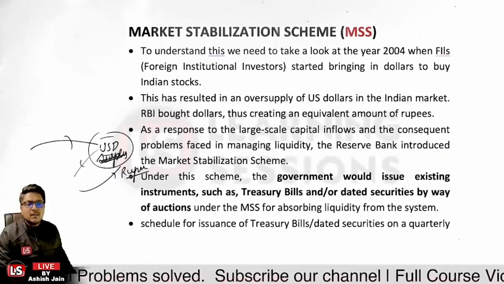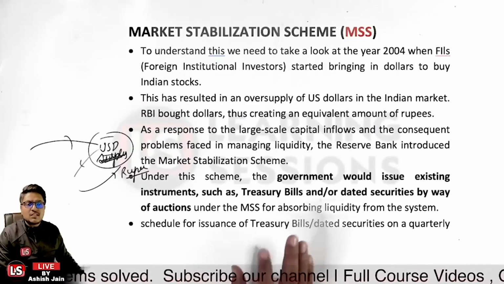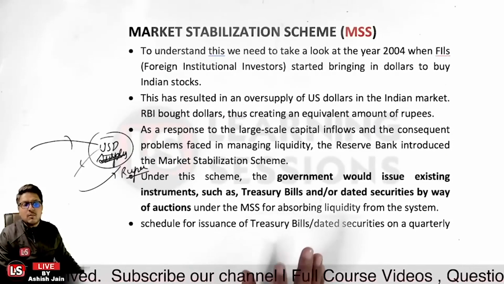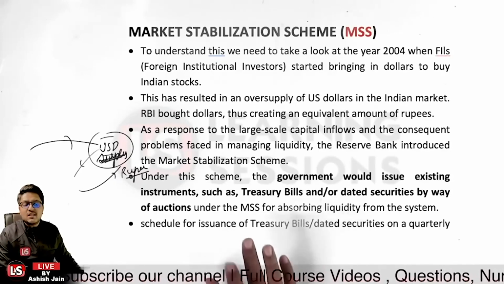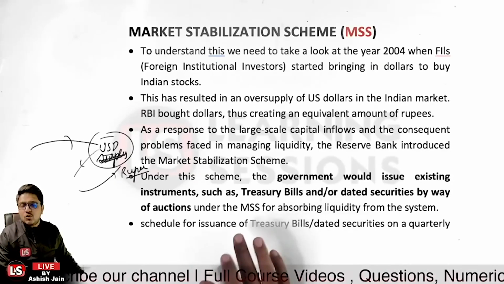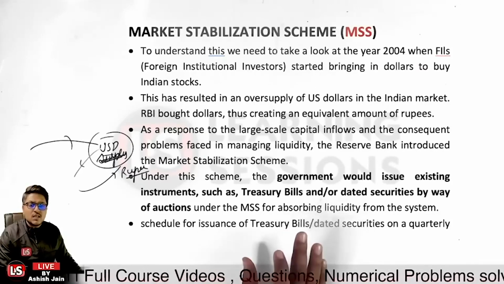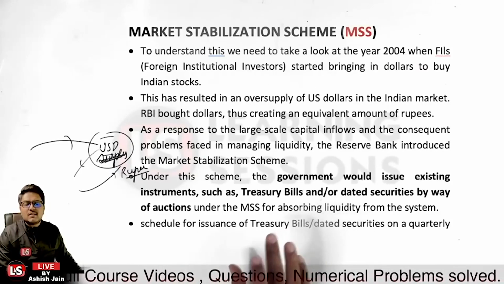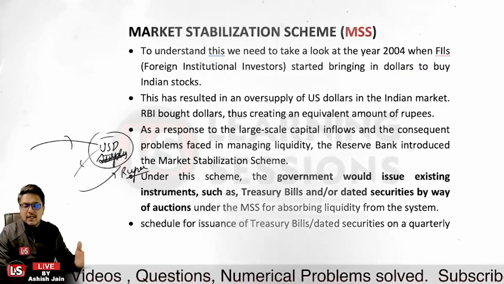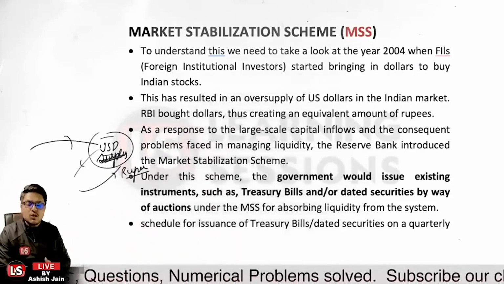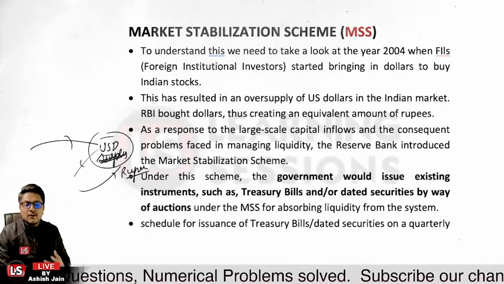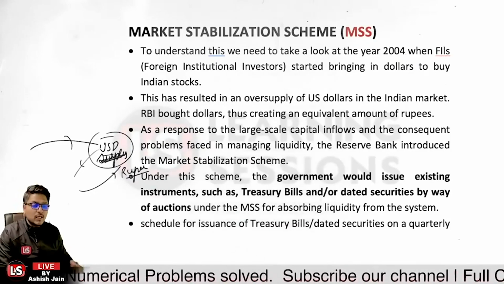Under this scheme, the government issued existing instruments such as treasury bills and dated securities by way of auctions. If the government sells something, the investors will pay the amount to the government, and the money will be sucked out from the economy itself.